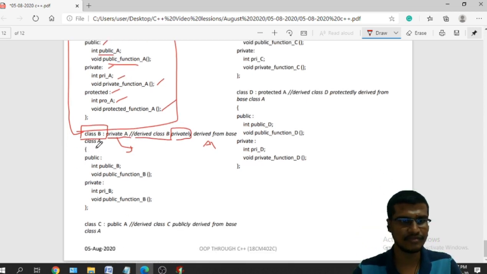I am defining one more class A, which contains public variables and private variables. Class C, public A. What is the meaning of this?